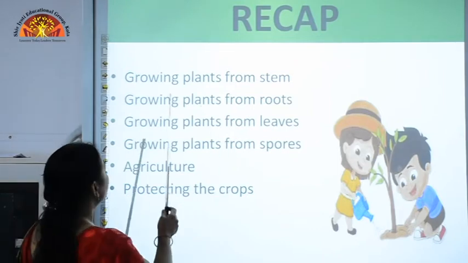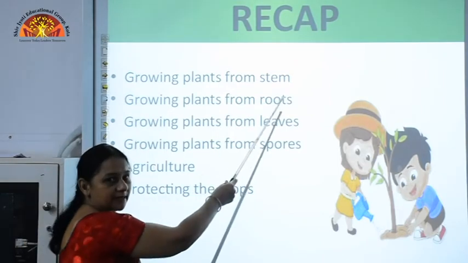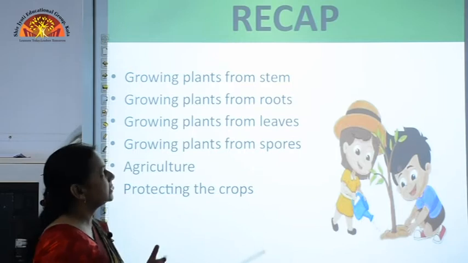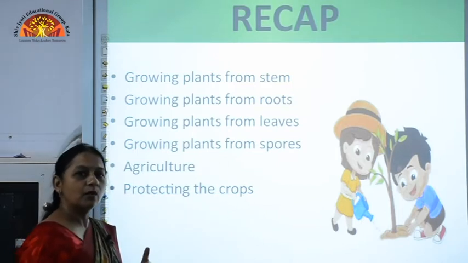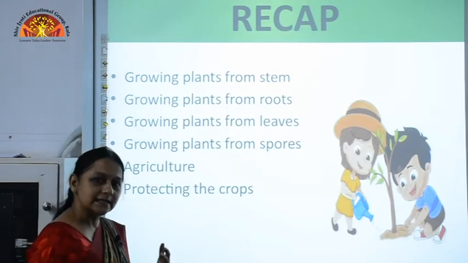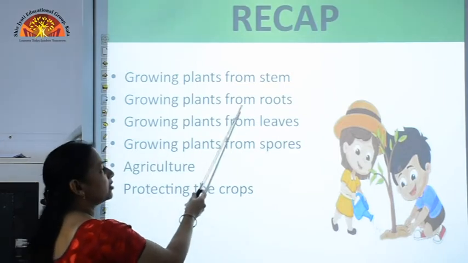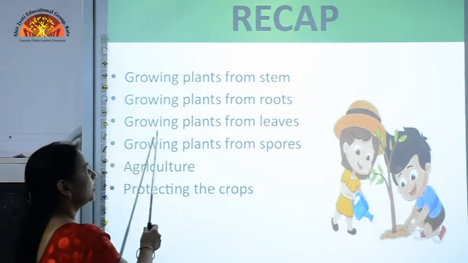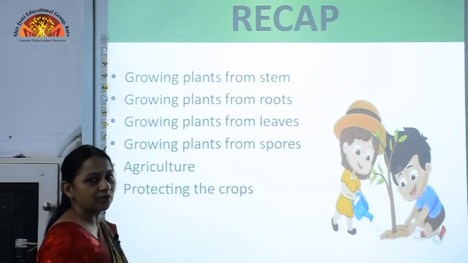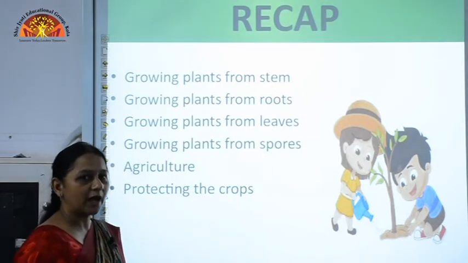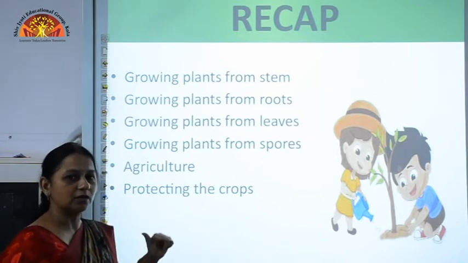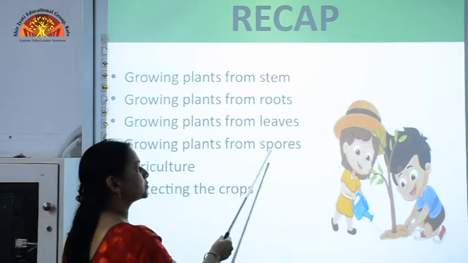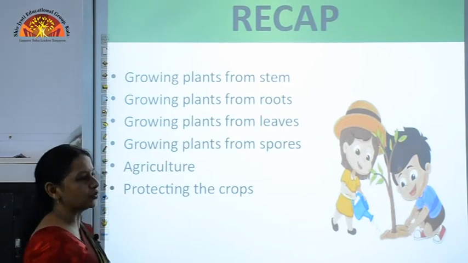Next topic that we took up was growing plants from stem. As the examples in potato, the plants grow from stems, and in money plant or rose, the new plant grows by stem cutting. Growing plants from roots, as in the example of carrot and radish. Growing plants from leaves, as we had done in the video, the bryophyllum leaf has notches along the margins. They give rise to new plants, and growing plants from spores, as the example is mushrooms.